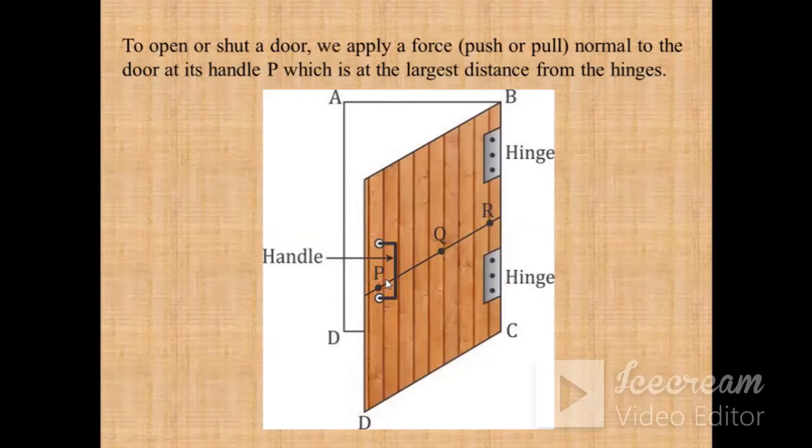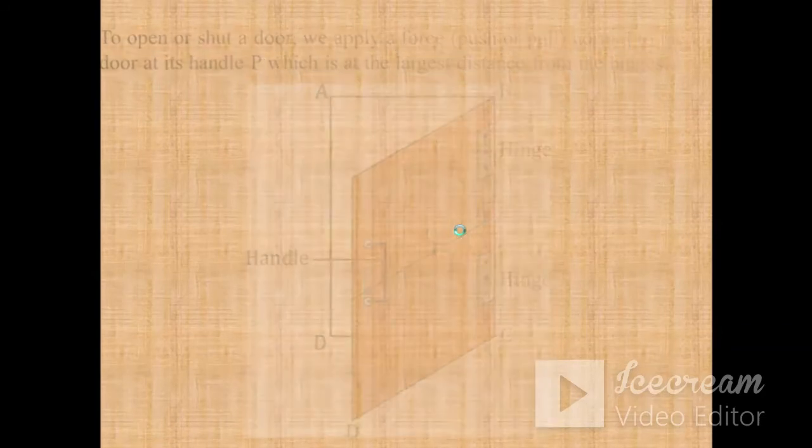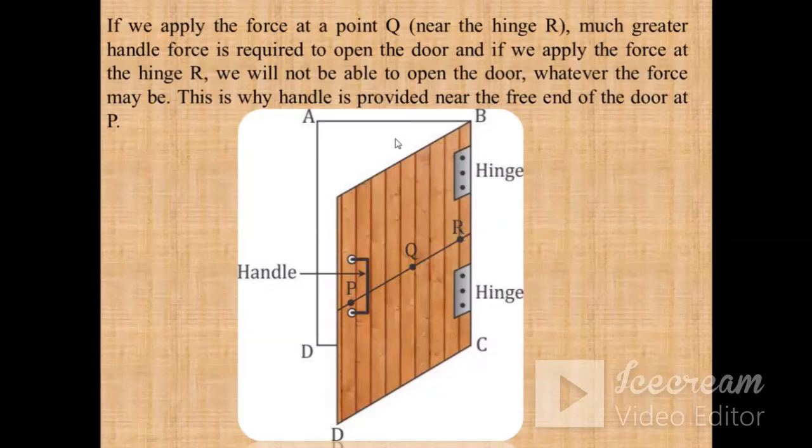Now if you move your point of application of the force from P to Q, suppose, what happens in that case? This distance is reduced. So in that case you have to apply a greater force in comparison to the force you apply at P. And if you move your point of application of force to R, then what happens? The distance between the point of application of the force and the pivot becomes 0. So you will not be able to open the door.